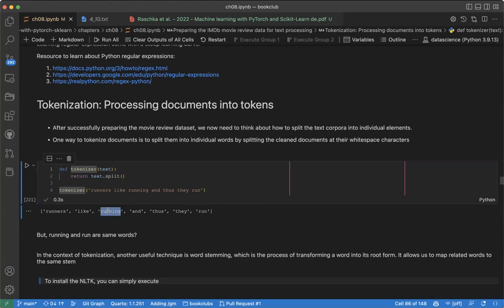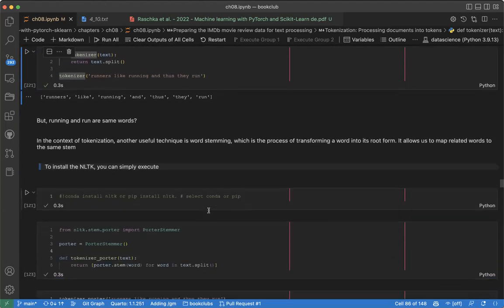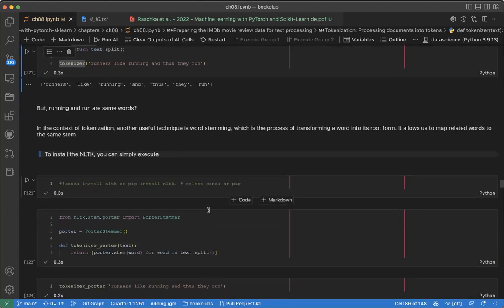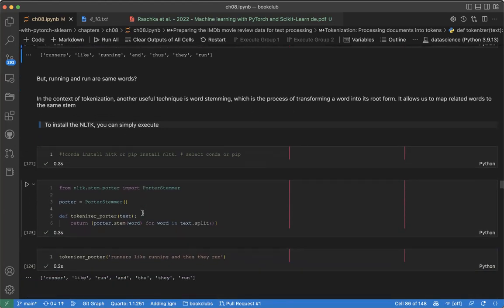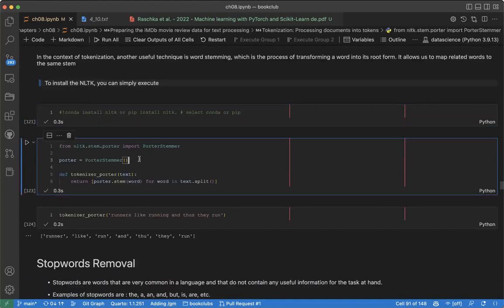Before we create TF-IDF, we will need to make sure that we tokenize our sentence so that running and run are the same. So this is what brings us to what we call NLTK. NLTK allows us to do a lot of other stuff. You can install NLTK with Conda or pip. Now we have what is called PorterStemmer, which is basically a stemming algorithm.